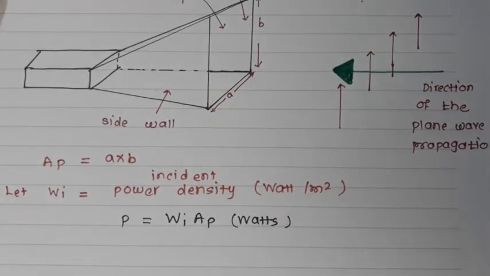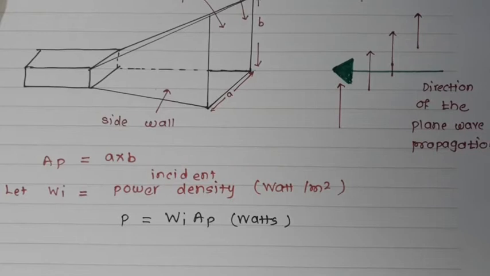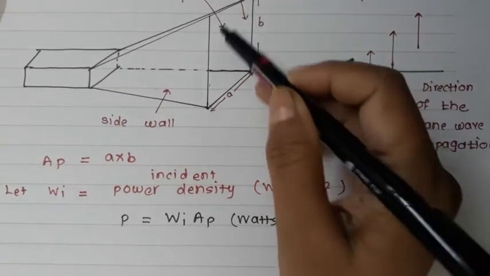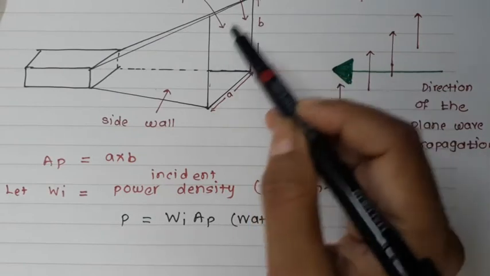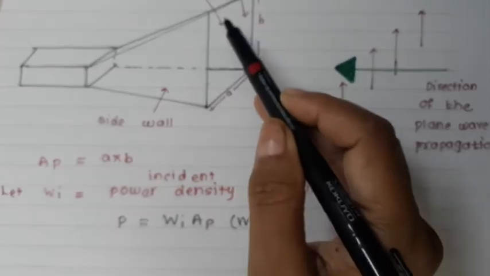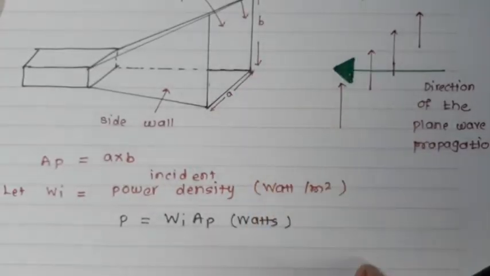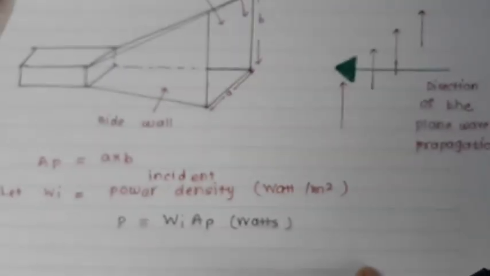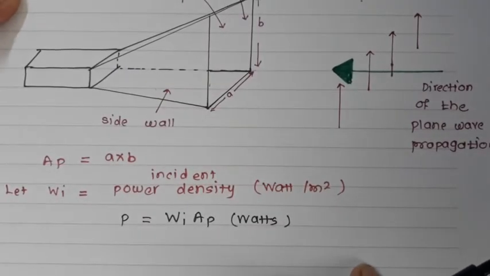But the problem is, if we measure this power, it is less than the calculated one. The reason is that the field response of the horn is not uniform over the opening. We have the area Ap, but the responses will not be the same for every part of it. Thus the opening of the horn does not have an effective area Ap, it is slightly less than that.